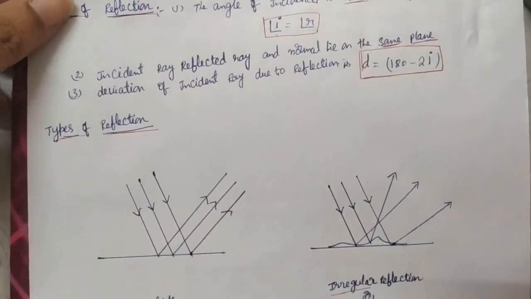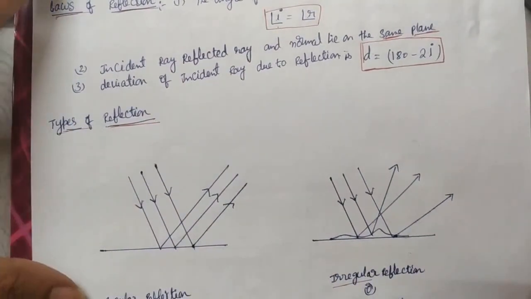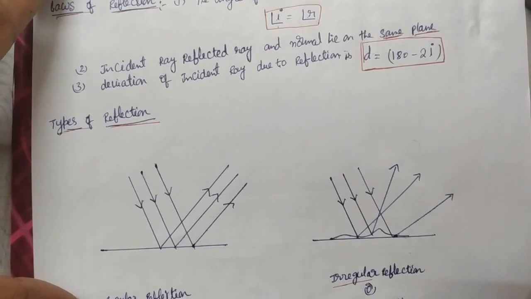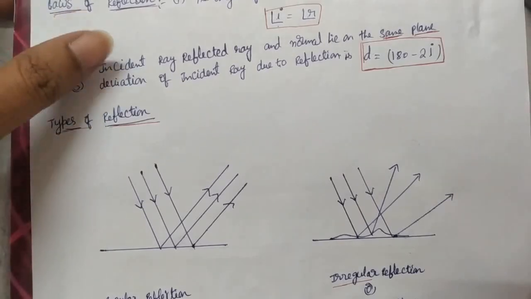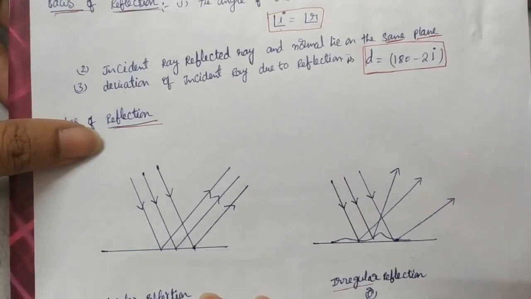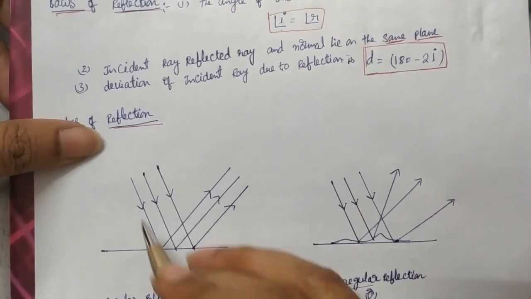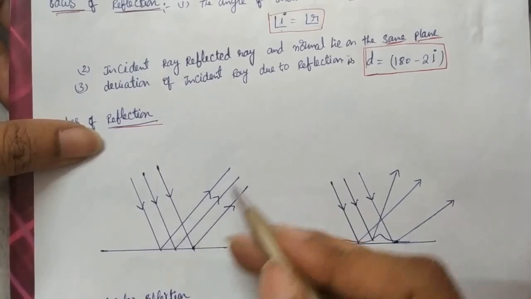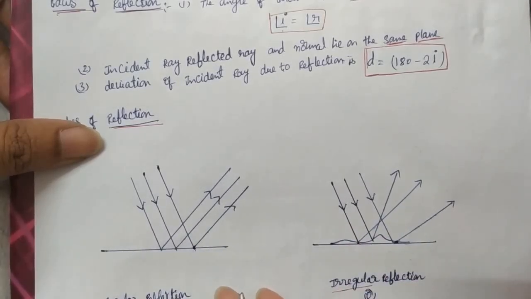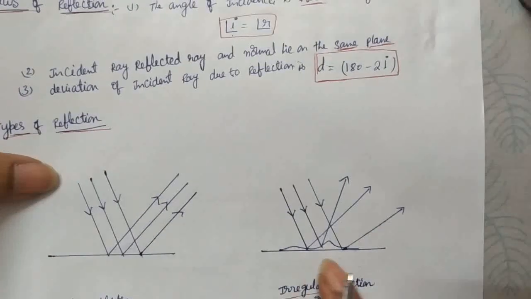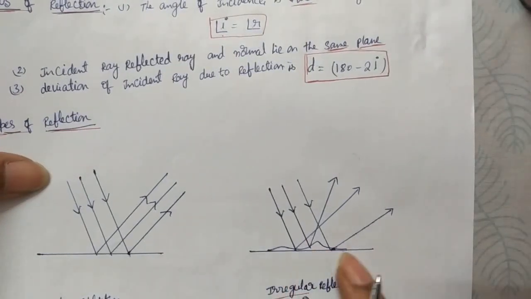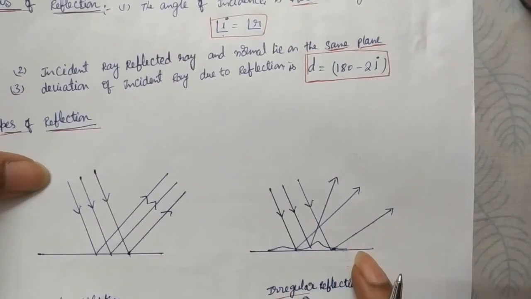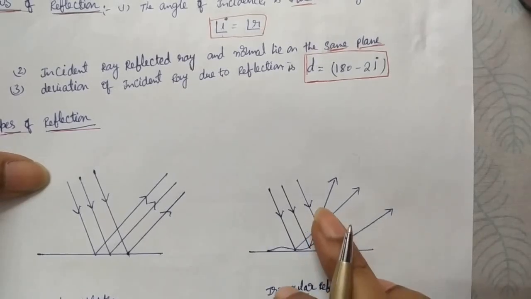Now we'll see the types of reflection. We have two types: regular reflection, or specular reflection. Here, if a parallel beam of light is incident on a surface, generally a smooth surface, the reflected beam is also parallel. If a parallel beam is incident on a rough, irregular surface, the reflected beam is not parallel.